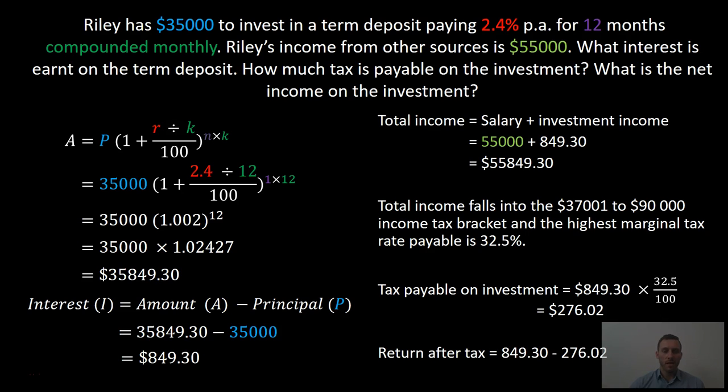And the total payable on the investment only, not the total income, is $276.02. The return after tax on the investment only is your $849.30 interest earned, take away your tax, which is $276.02. So the return after tax on your investment only is $573.28. And that's it for this video.